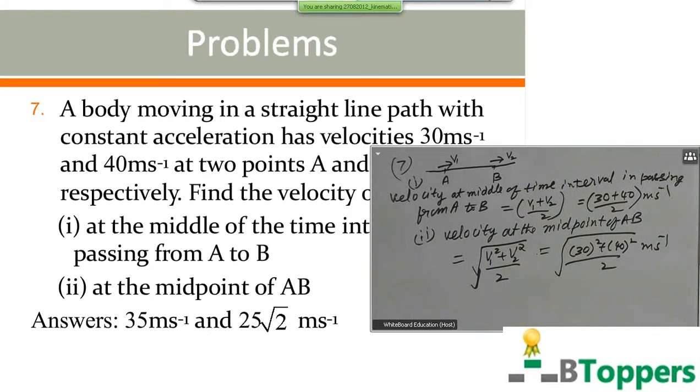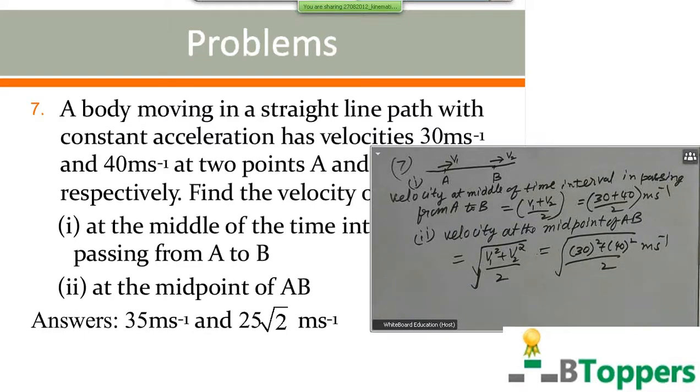Answers are 35 meter per second and 25 into root 2 meter per second. That means for the first part of the question answer is 35 meter per second. For the second part of the question answer is 25 into root 2 meter per second. It means velocity at the middle of the time interval in passing from A to B is 35 meter per second, and velocity at the midpoint of AB is 25 into root 2 meter per second.